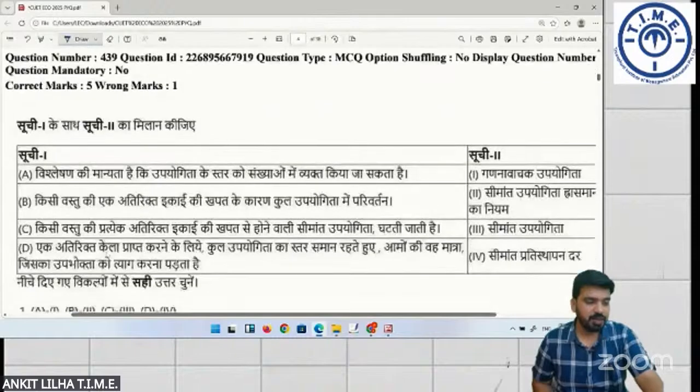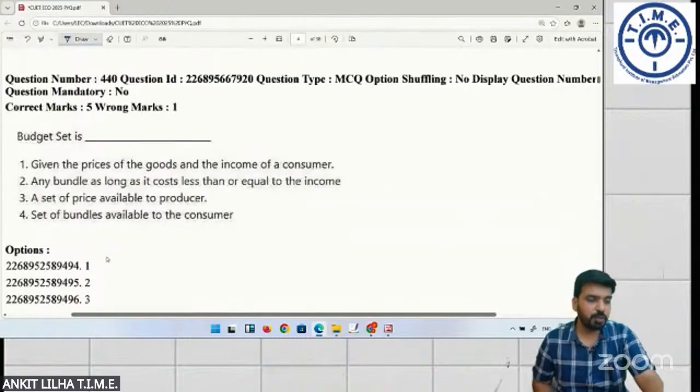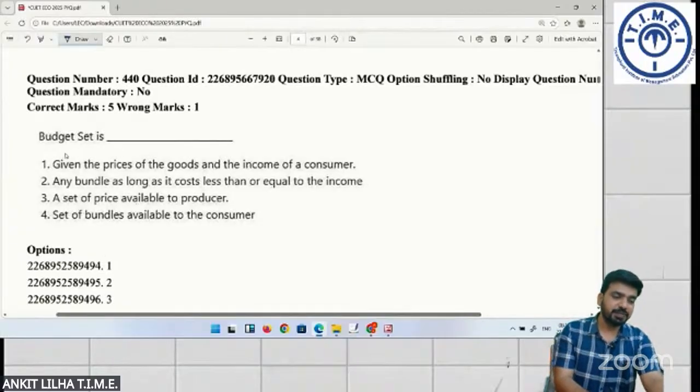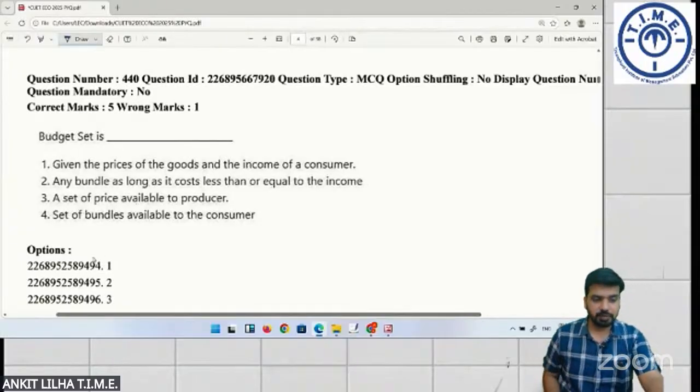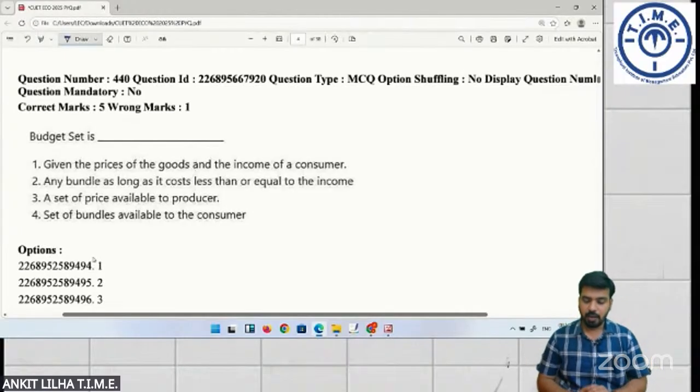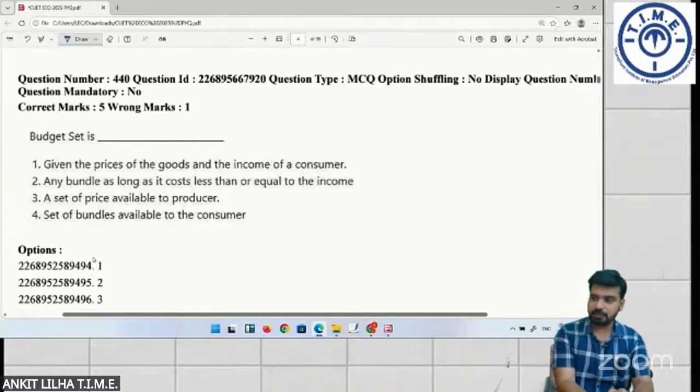Now let me see how many of you are able to answer this correctly. Budget set is. Tell me, this is a very simple question. Budget set is dash. Given the prices of the goods and income of the consumer, any bundle as long as it costs less than or equal to income.